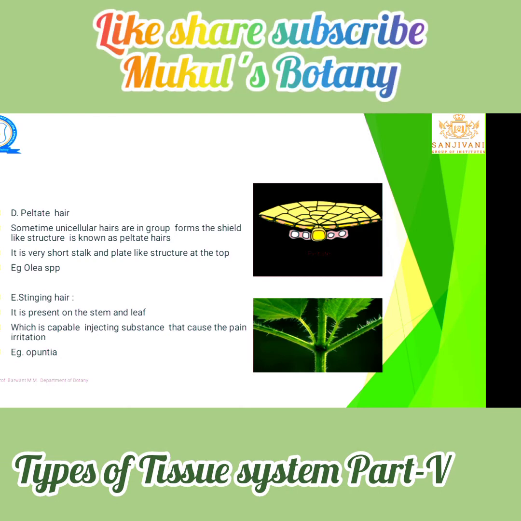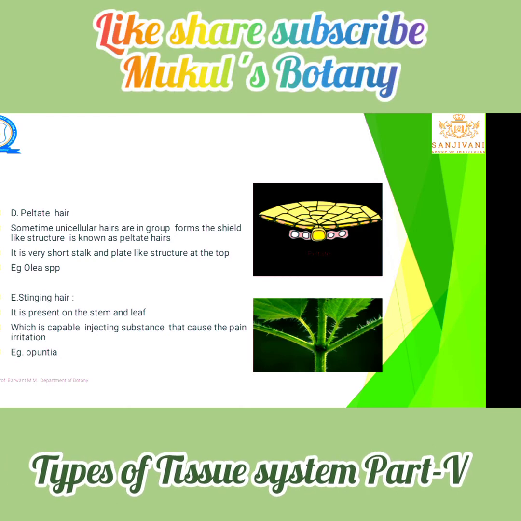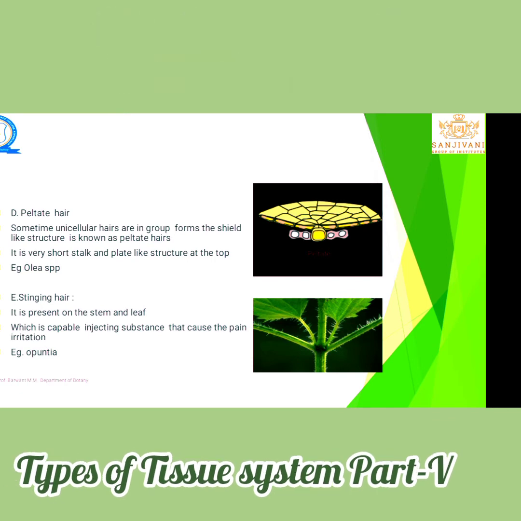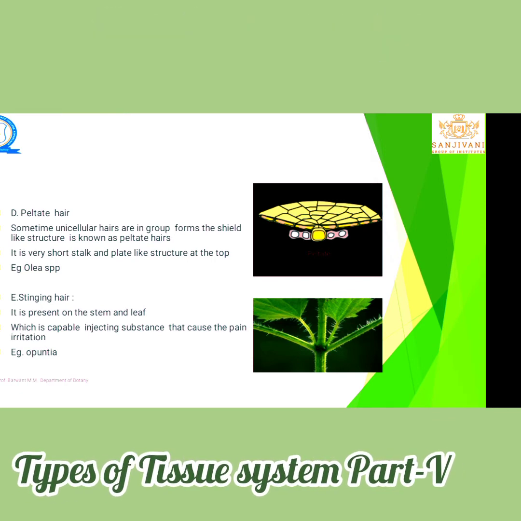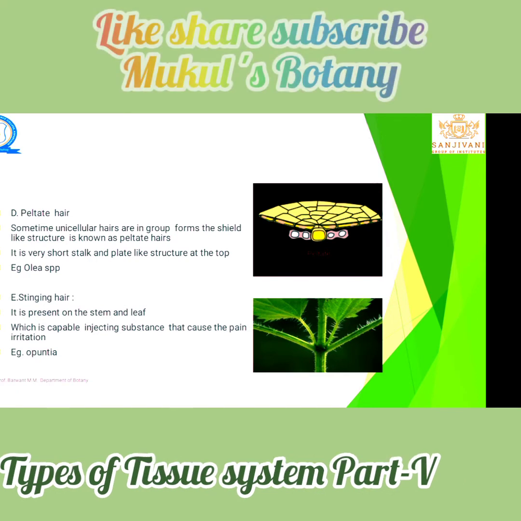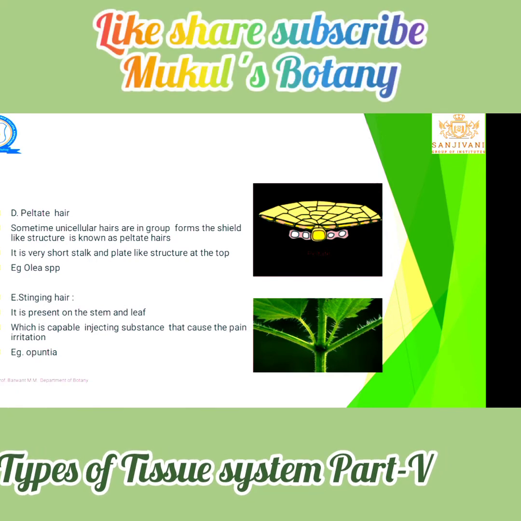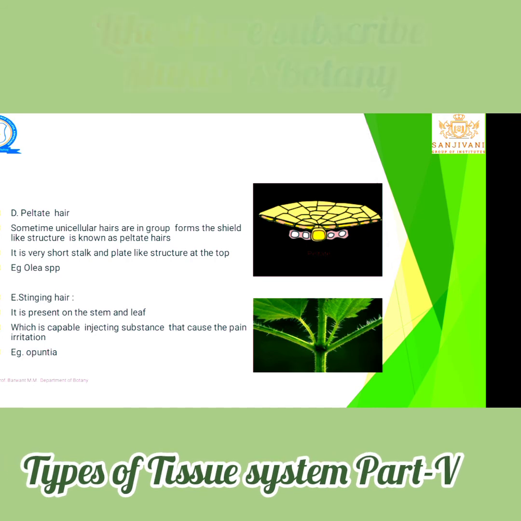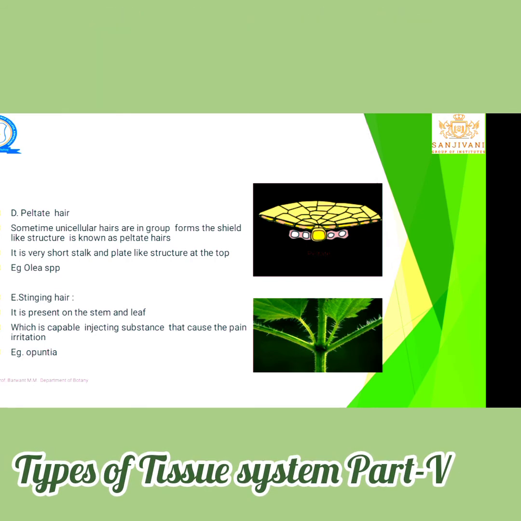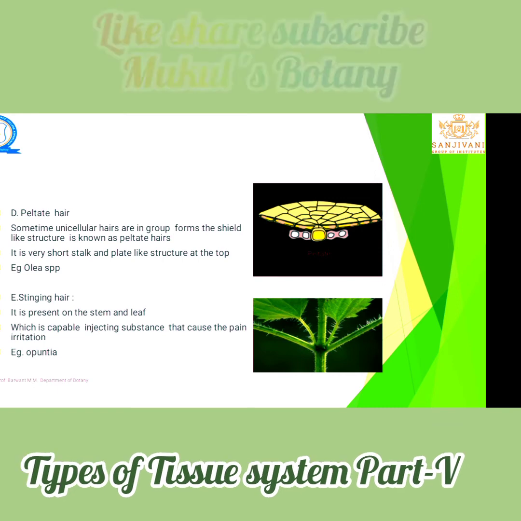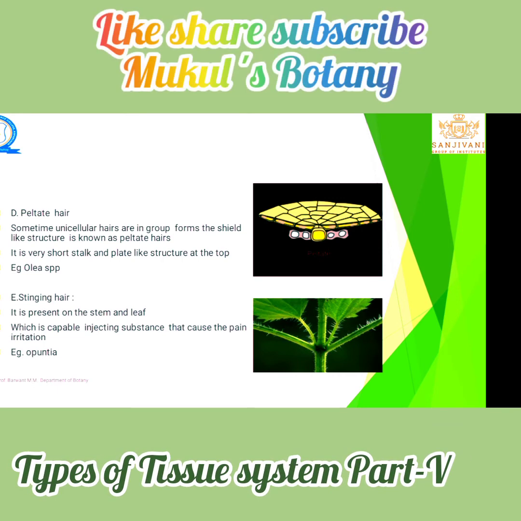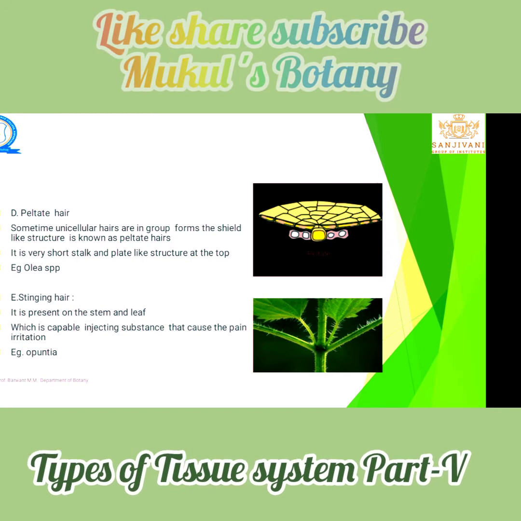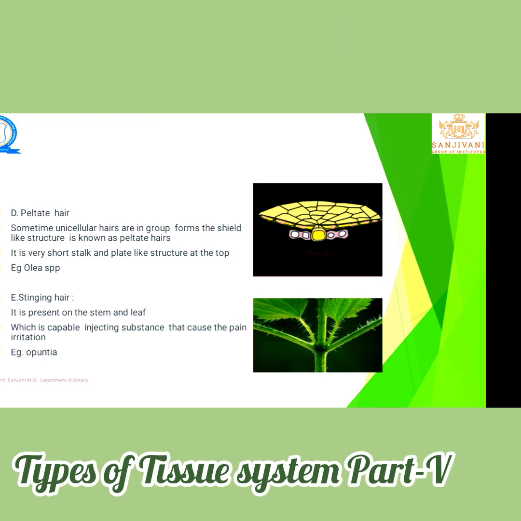Let's see the peltate trichomes. The trichomes are formed like a colony, a hive-like structure or a shield-like structure, like any building structure. The trichome is initiated from a unicellular hair. From that unicellular hair, one hive or one shield or one block is made. Such a type of trichome is known as a peltate trichome.